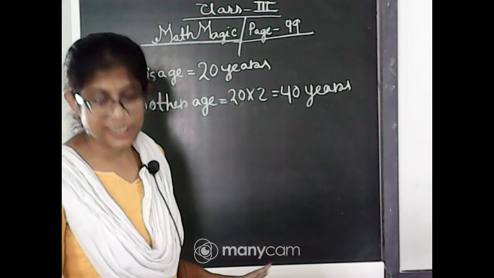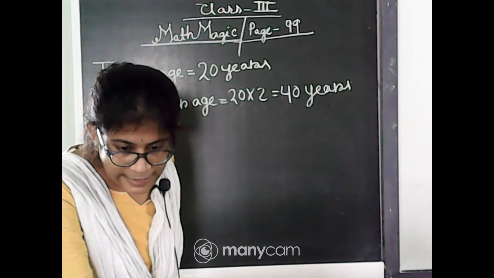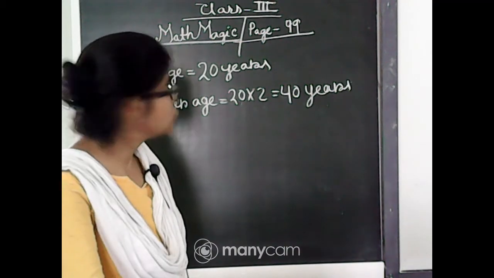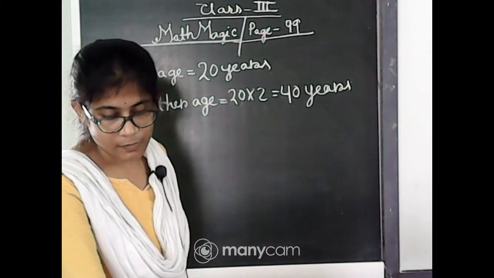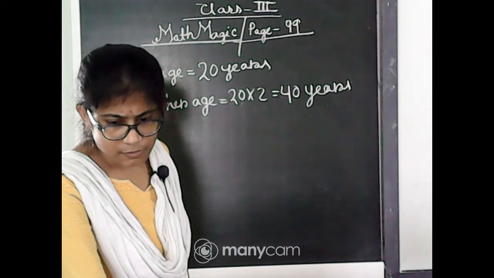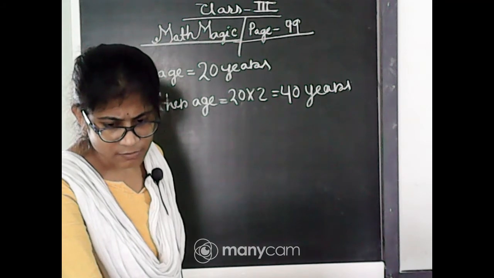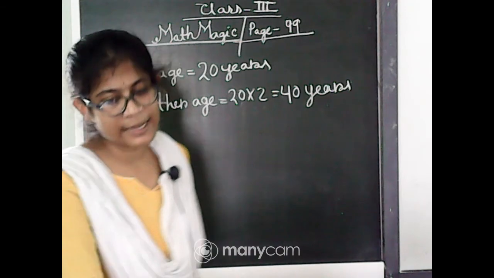20 into 20, 40. Mayuk Mandal, 20 into 20 is not 40. 20 into 2 is 40. 20 into 20 is 400. Diksha Singh, 20 into 20 is not 40, it's 400.